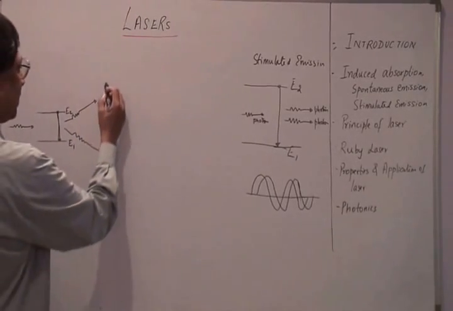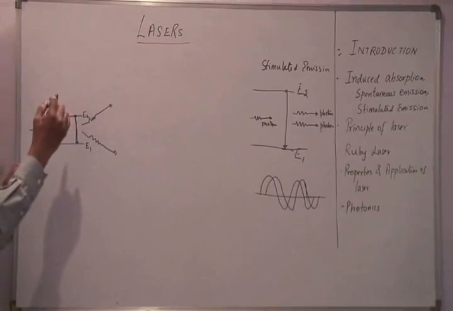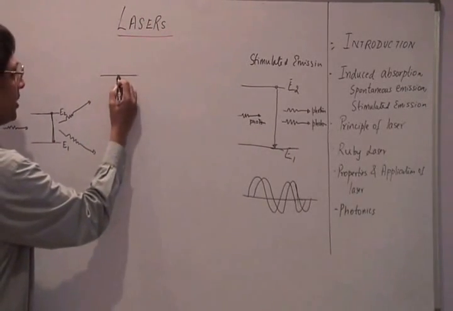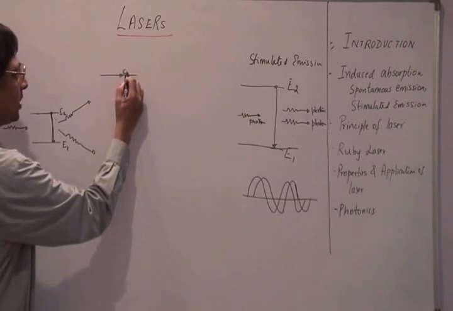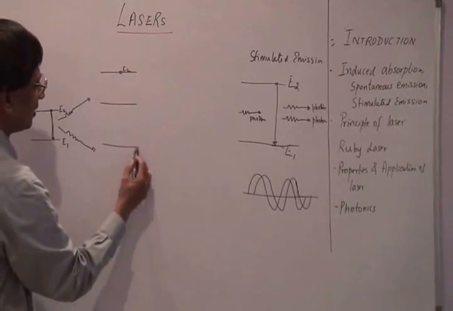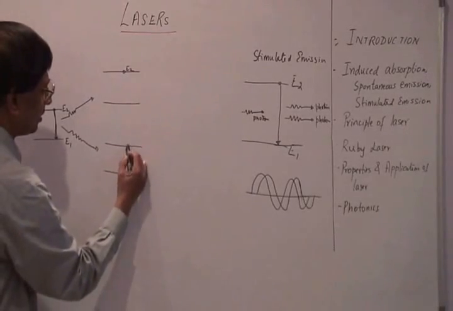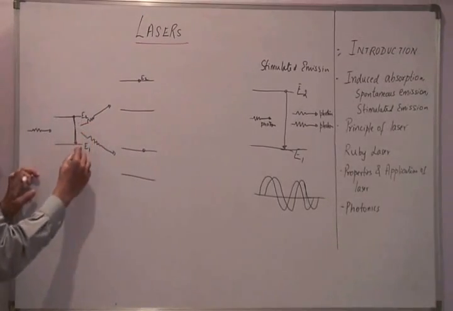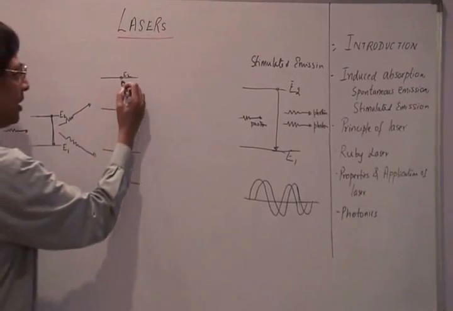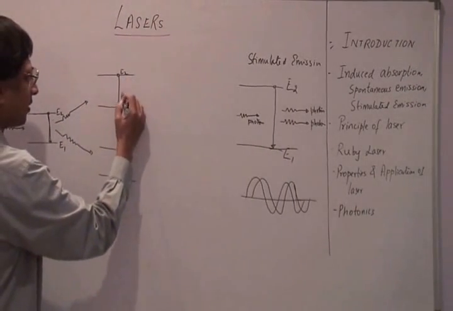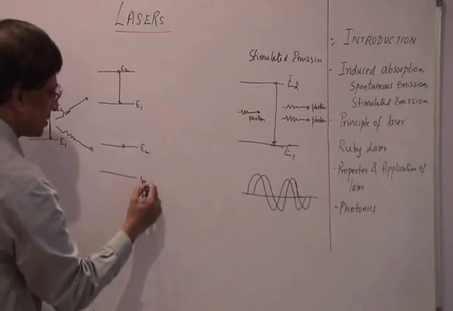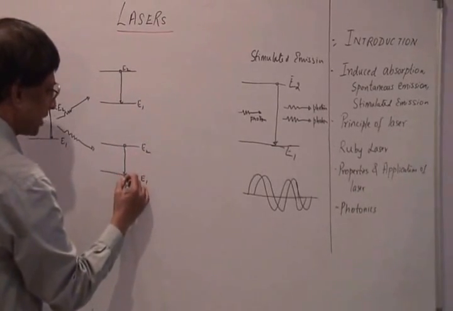Now incidentally, note that there are other atoms in this matter. So let me write down one more atom here, and let us assume that even here the atom is at a higher level. So at the same time when this atom goes from energy level E2 to E1, it is very likely that this atom will also fall from energy level E2 to E1. And likewise, I have a transition from E2 to E1 in this particular atom also.